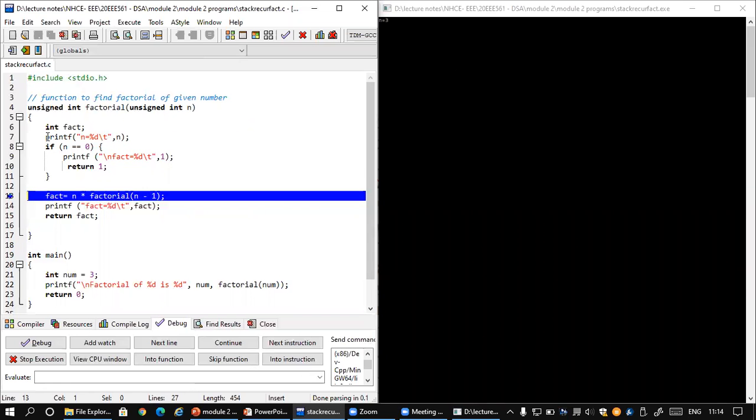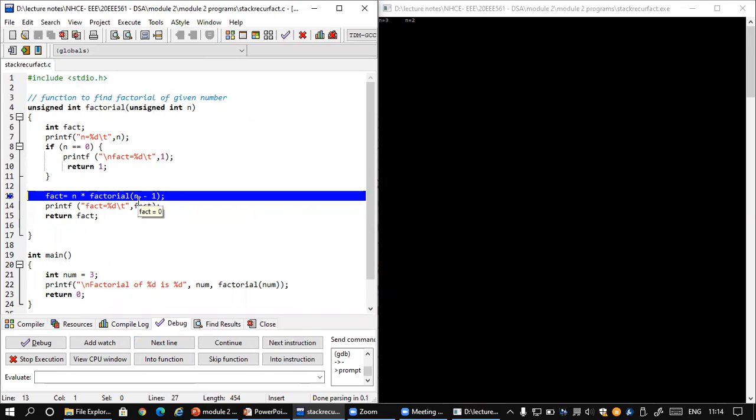Okay, now you see that here. I just get into this. When I give num is equal to 3, the 3 is sent into this factorial function, and I have given several print statements so that we can see what's happening in the program.